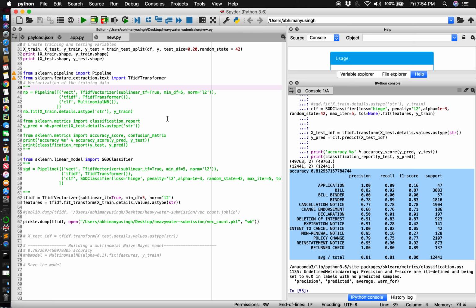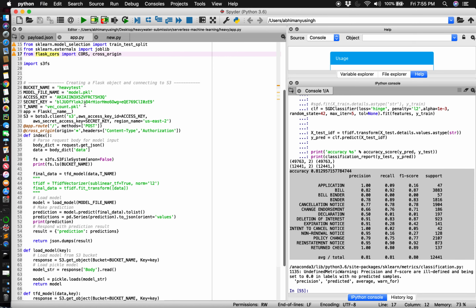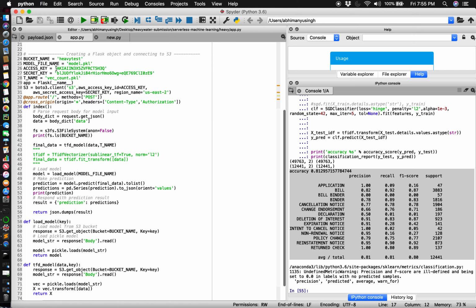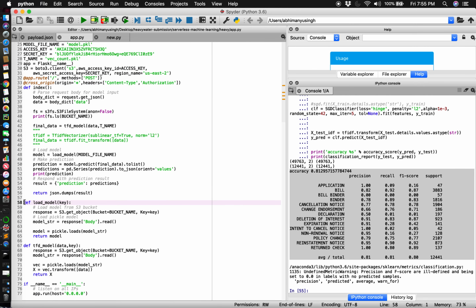Along with this, for using an API, I used the Flask module with Python, and I created a small API for it. And here are the bucket name and the initial variables that are needed to push it, and we're using these methods to load the model from the S3 bucket. Then we had to create one more pickle dump for the transformer. So I used the TF-IDF model as you saw in the last code, unpickling it from S3 and then using it over here.